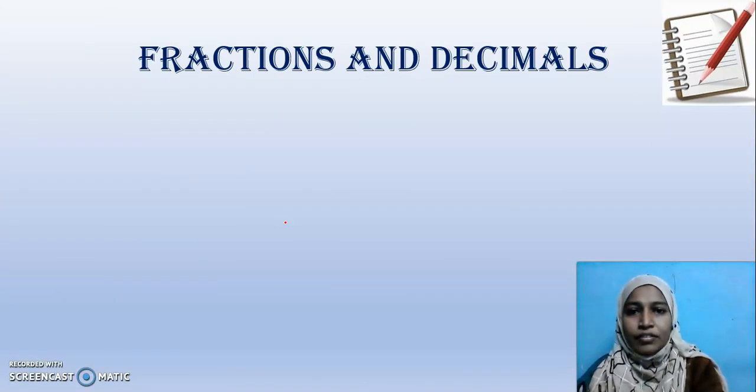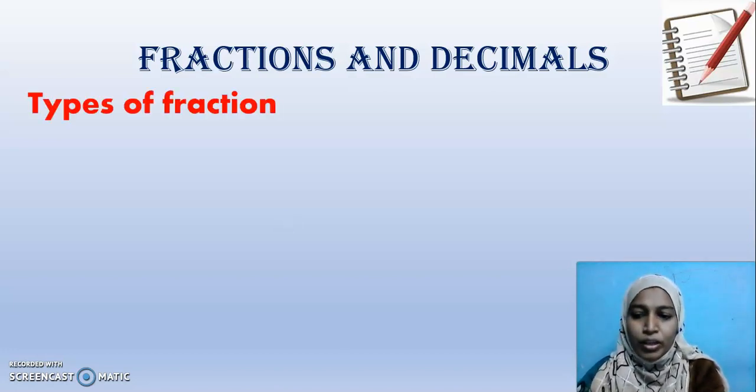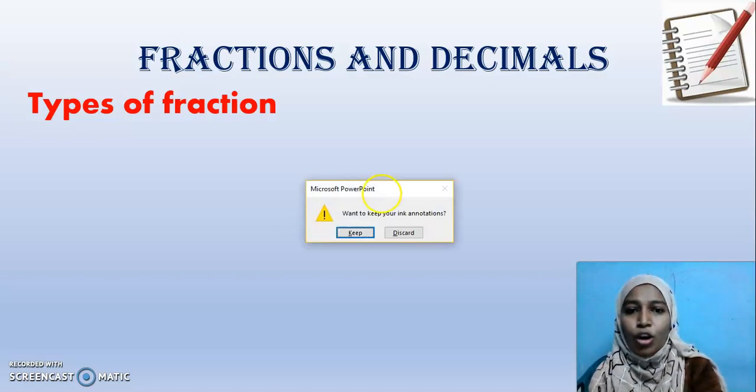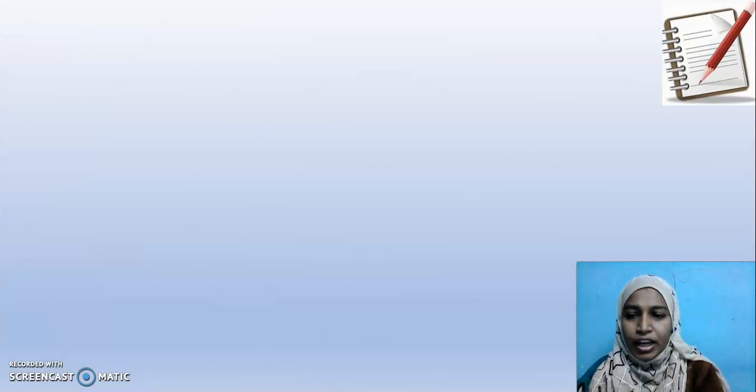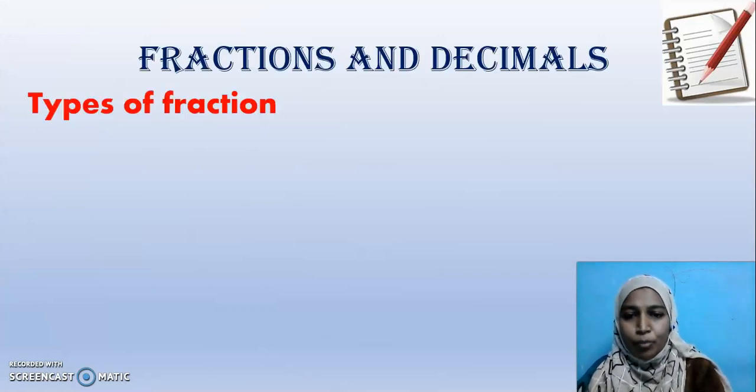Now, let us see fractions and decimals in this chapter. In this chapter, we are going to deal with fractions and decimals. Fractions will be written in the form of decimals. Decimals can be written in the form of fractions. Everything we are going to do. To start with, let us see types of fraction. Once I say types of fraction, what do you think about? We have proper fraction, improper fraction, mixed fraction. Okay, children?